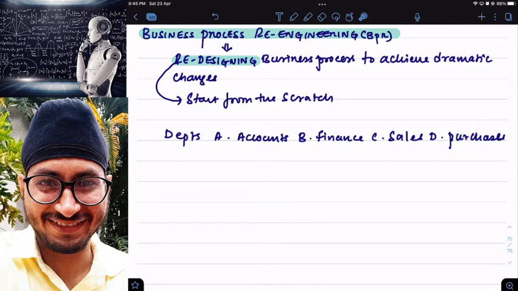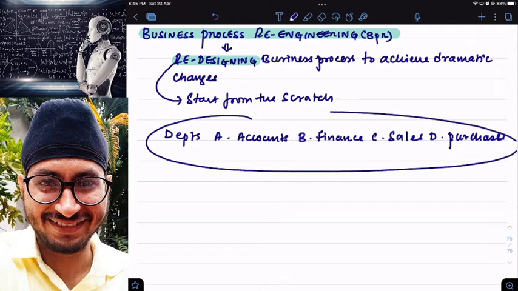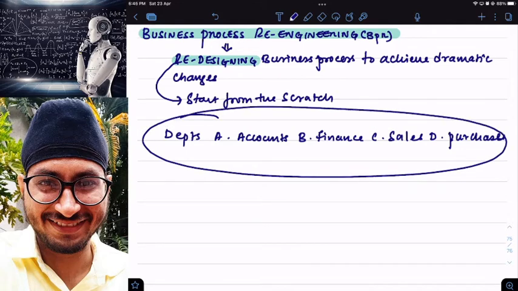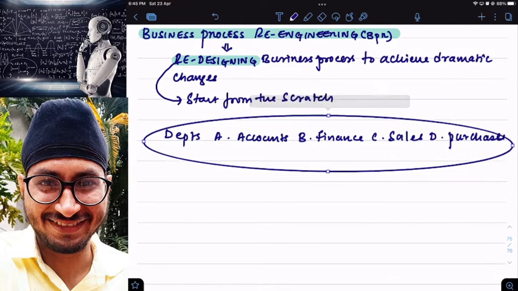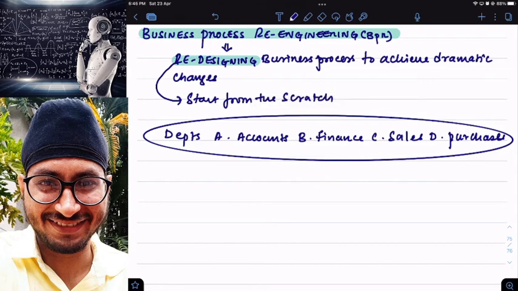Now, I have problems in all the departments, in the majority of the departments. What should I do? See, if one or two departments have a problem, then it's not an issue, I can manage.